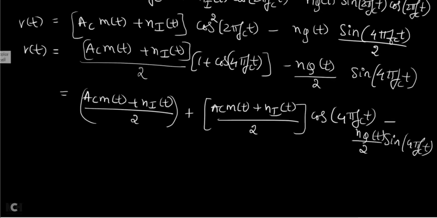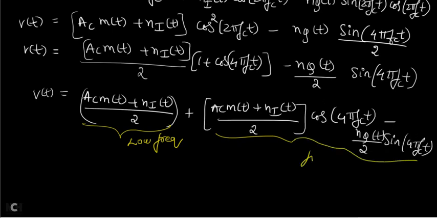Now you are sending this V(t) in the block diagram as the input to the low pass filter. What will the low pass filter do? It will reject all the high frequency components and allow only the low frequency components. So which is the low frequency component here? This is your low frequency component. Because this is multiplied by cos 4πfct and sin 4πfct, it is a high frequency component. Both this term and this term will be eliminated by your low pass filter. So this entire thing is your high frequency component.